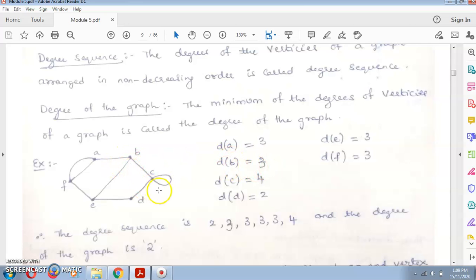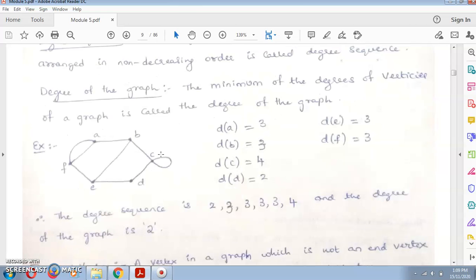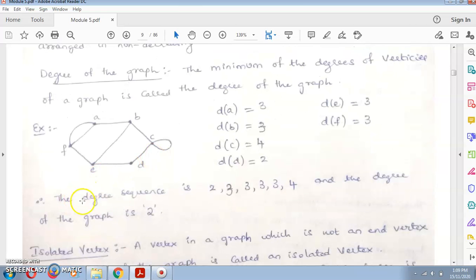If you take vertex C, there is a loop, but you have to consider it as 1, 2, 3, 4 as its degree. For D it is 2, for E it is 3, for F it is 1, 2, 3. So these are the degrees of the vertices: 3, 3, 4, 2, 3, 3.